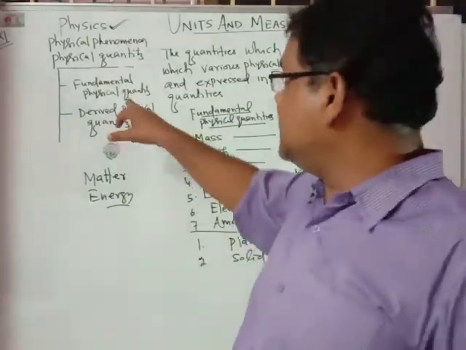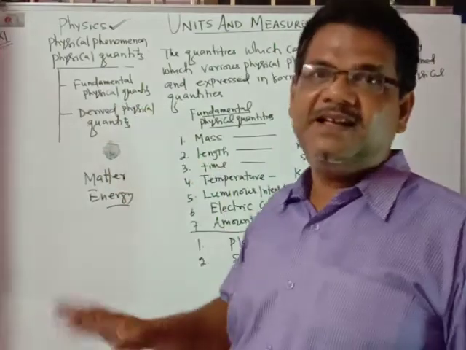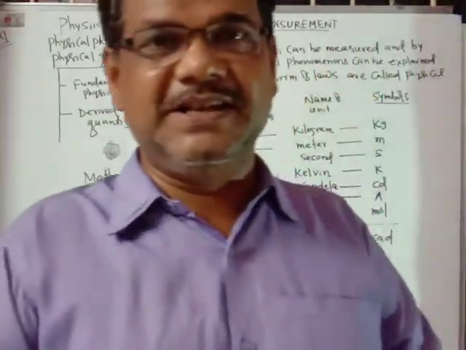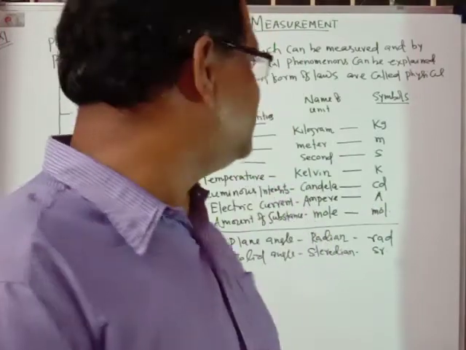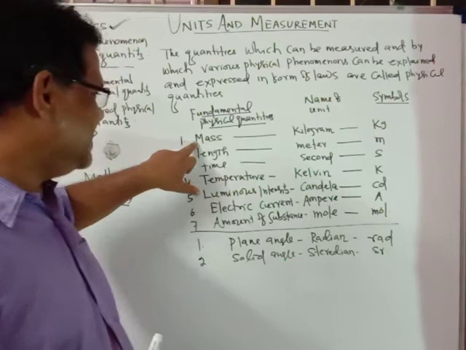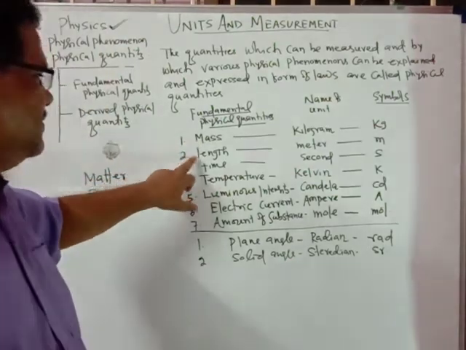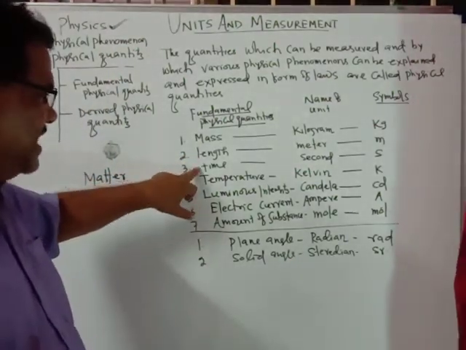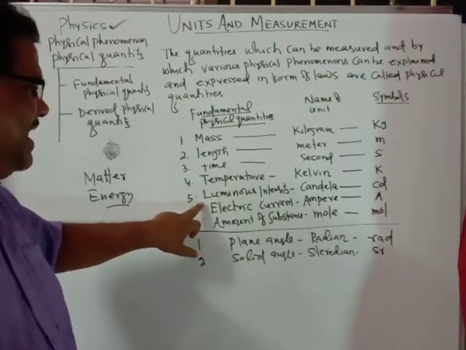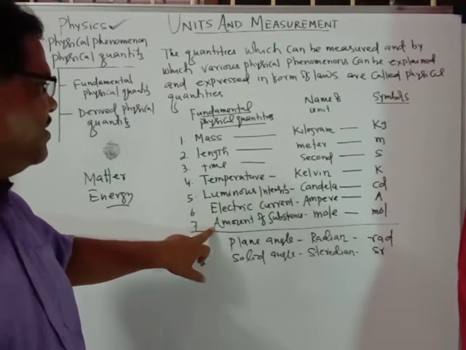We have 7 fundamental quantities in physics. What are they? Mass, length, time, temperature, luminous intensity, electric current, and amount of substance.